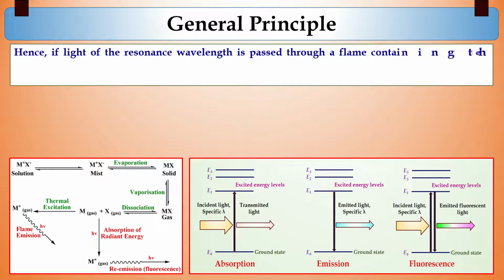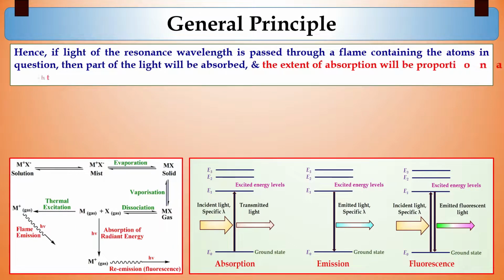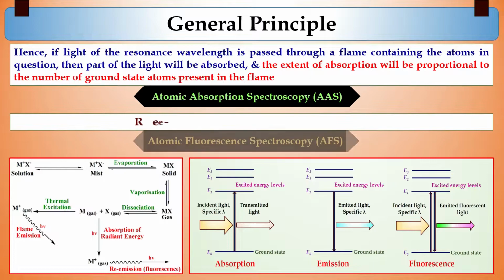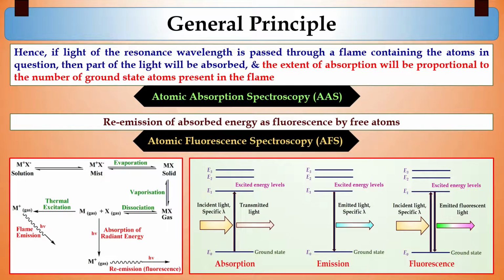Hence, if the light of the resonance wavelength is passed through a flame containing atoms in question, then part of light will be absorbed, and the extent of absorption will be proportional to the number of ground state atoms present in the flame. This is the underlying principle of atomic absorption spectroscopy. Another technique, atomic fluorescence spectroscopy, is based on the re-emission of absorbed energy as fluorescence by the free atoms.